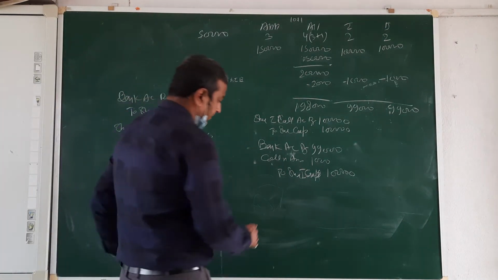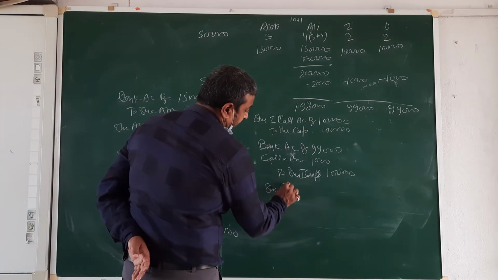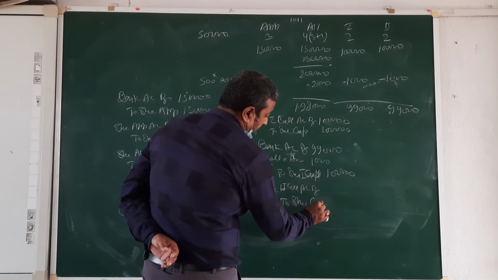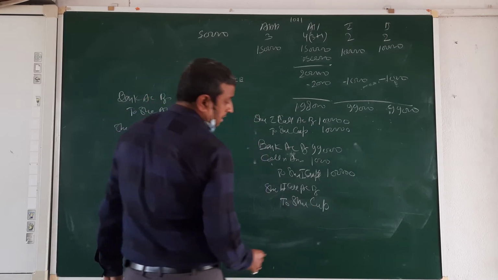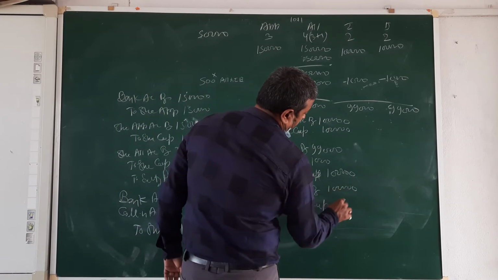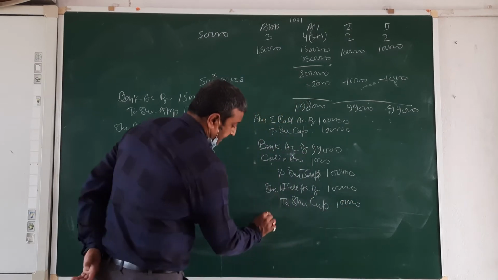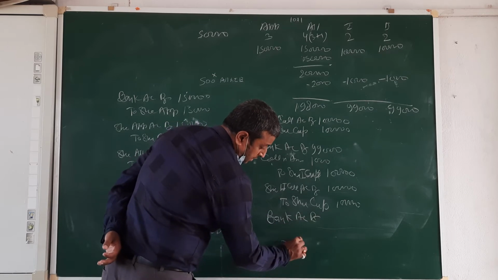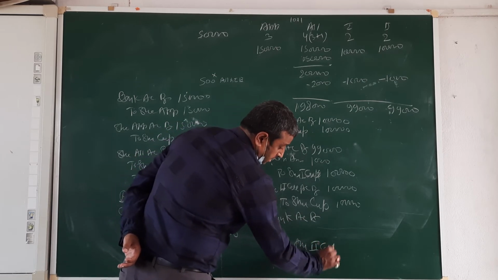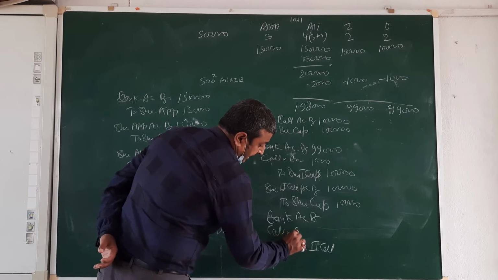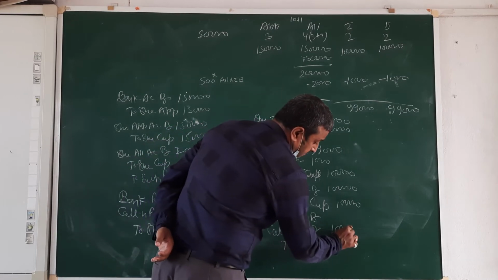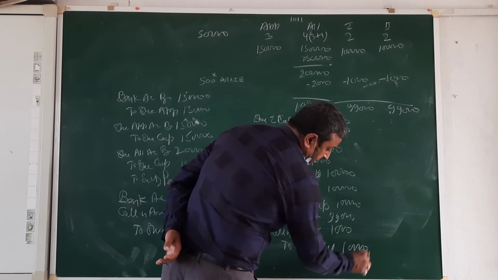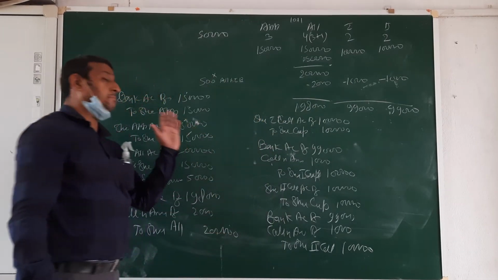Go for the second call. Share second call account debit to share capital, 1 lakh. Then bank account debit, calls in arrear debit to share second call, again 1,000 in arrear. We are receiving 99,000, but we had to receive 1 lakh rupees. These are the main entries.